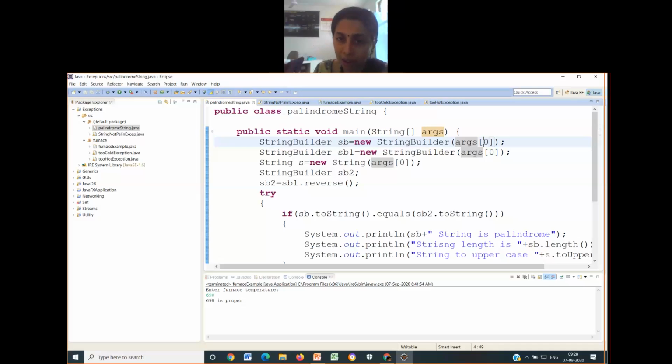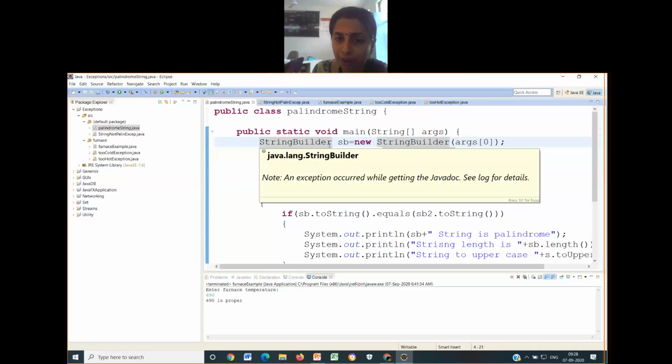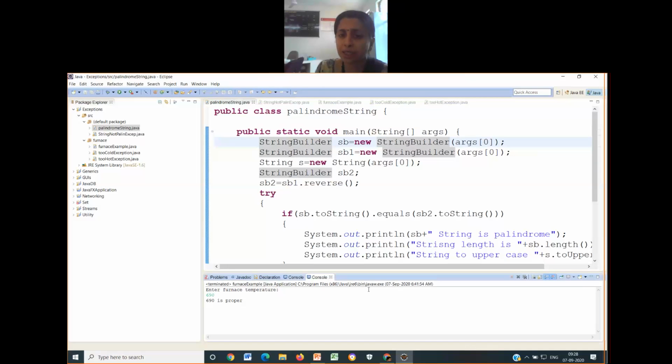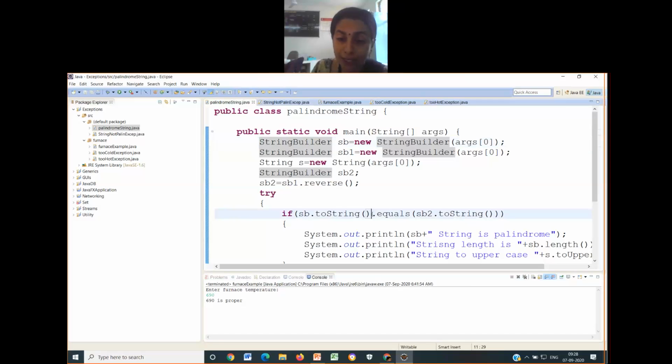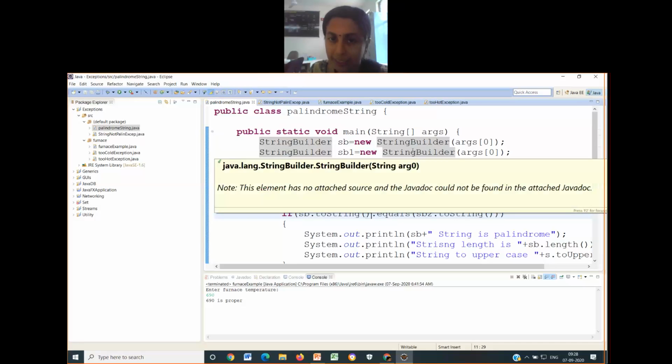If you are interested in reading more than one, args of 1, args of 2, args of 3, and so on. I have used a string builder instead of string. The reason is that string builder has an explicit reverse function available. Even string buffer also has an explicit reverse function. If you use the string class, you have to convert that explicitly by writing a for loop. When I have an inbuilt function, why should I write it again? So for that reason, I have taken string builder, nothing else.